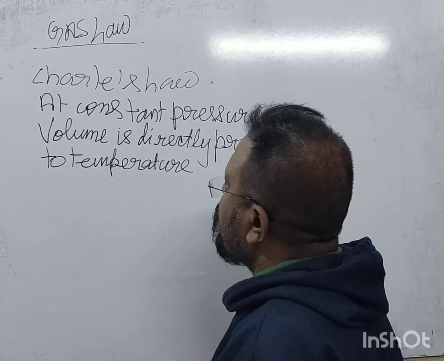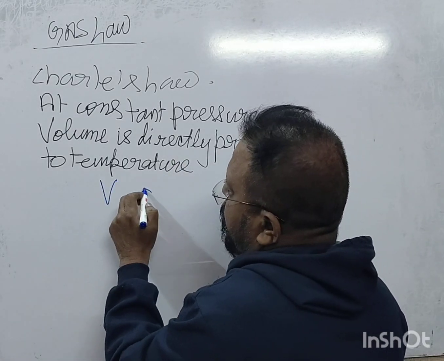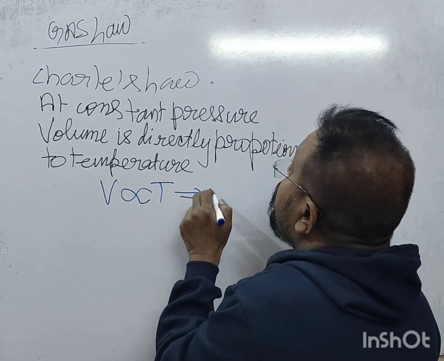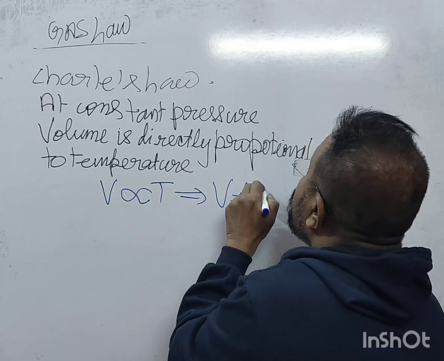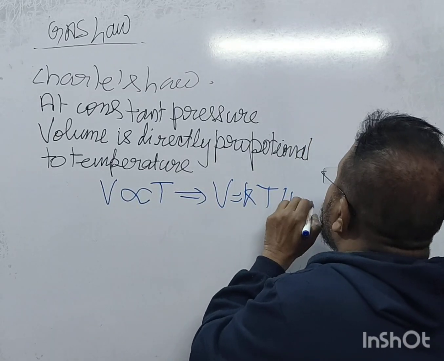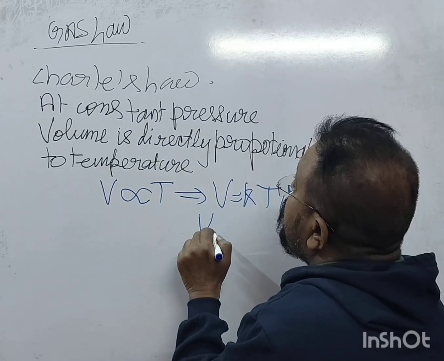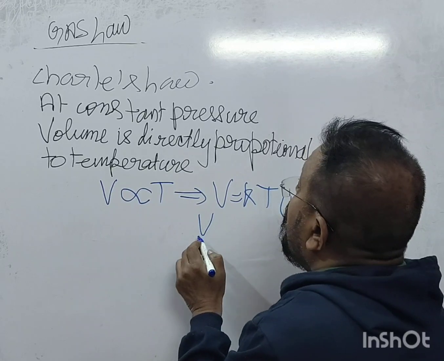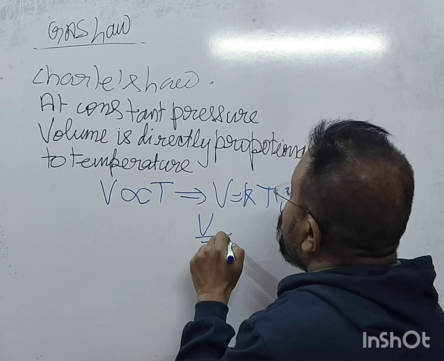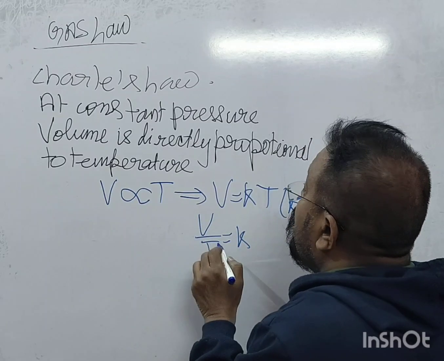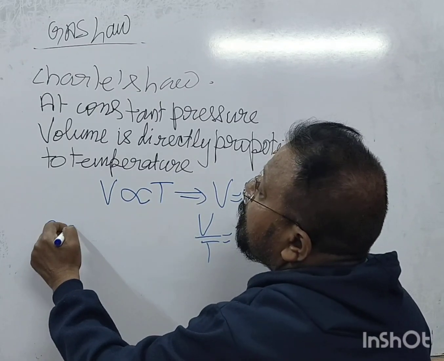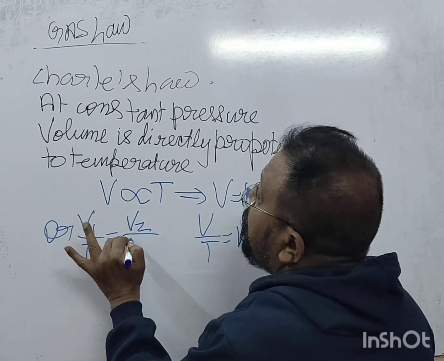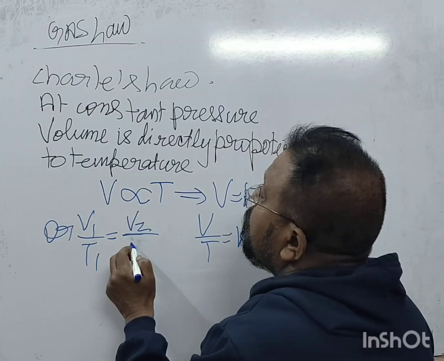So V is directly proportional to T, or you can write V is equal to K into T, where K is equal to 1. So we can write V upon T is equal to K, right? Or we can write V1 upon T1 is equal to V2 upon T2, right?